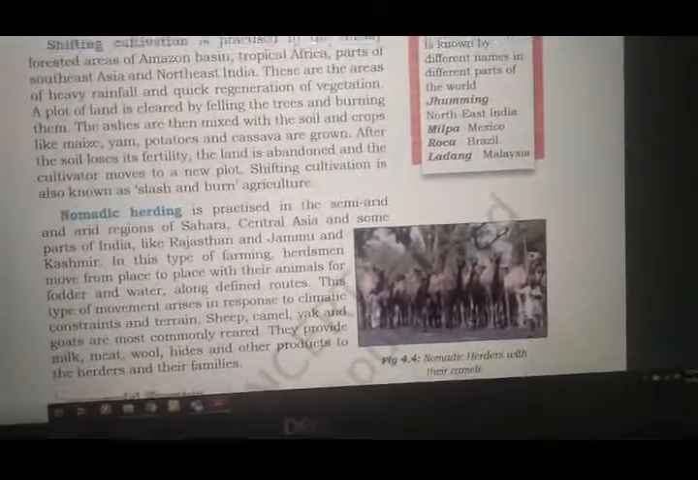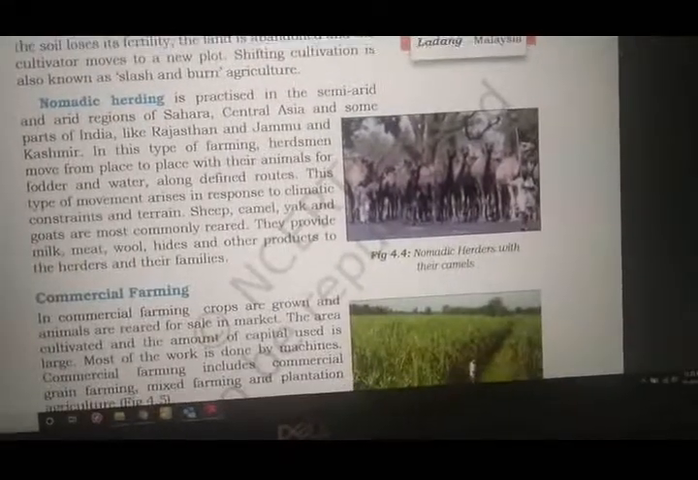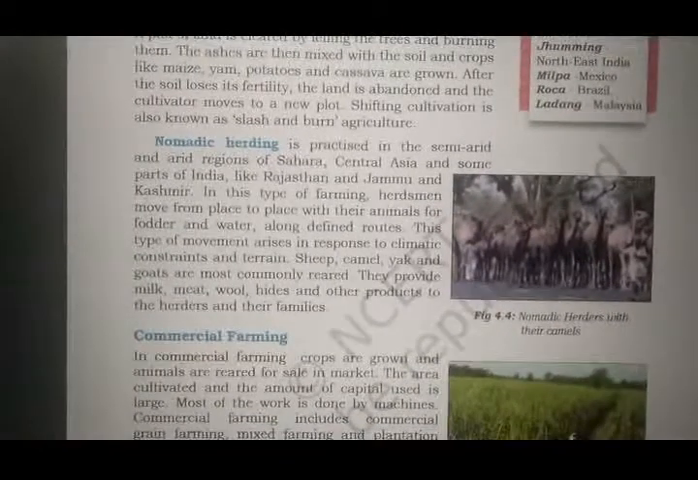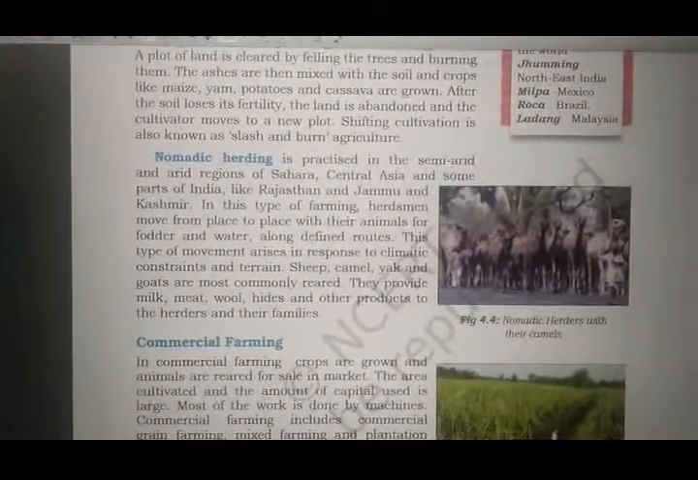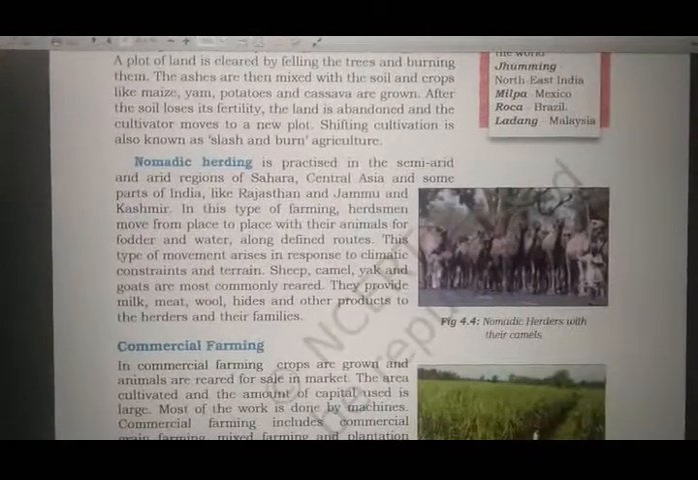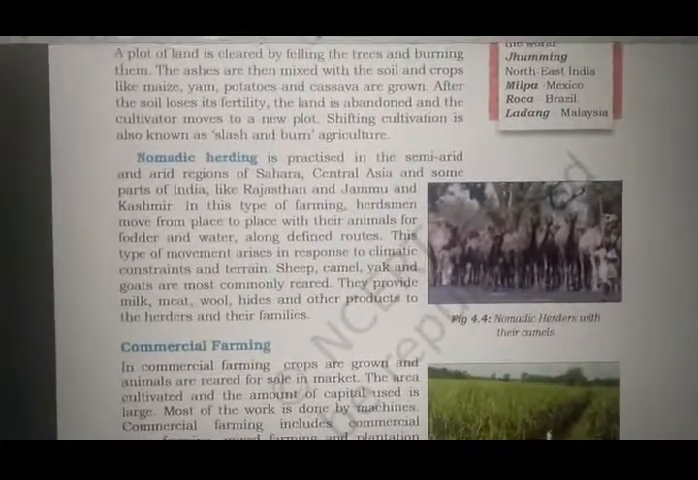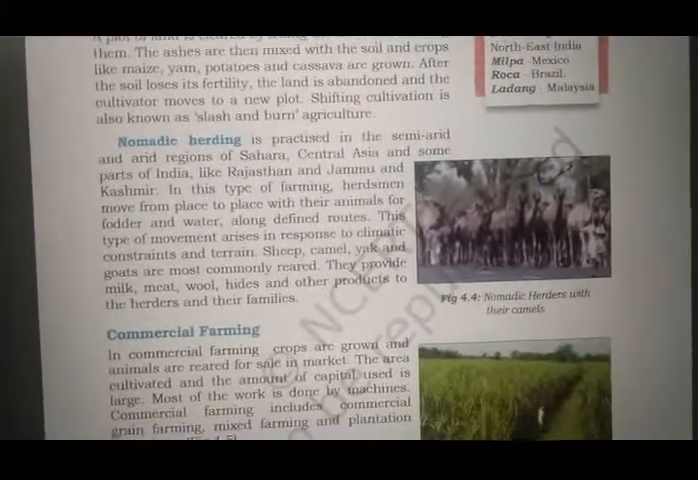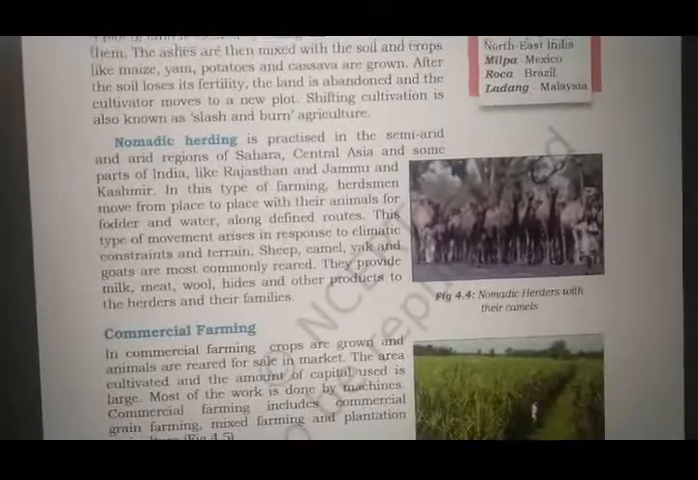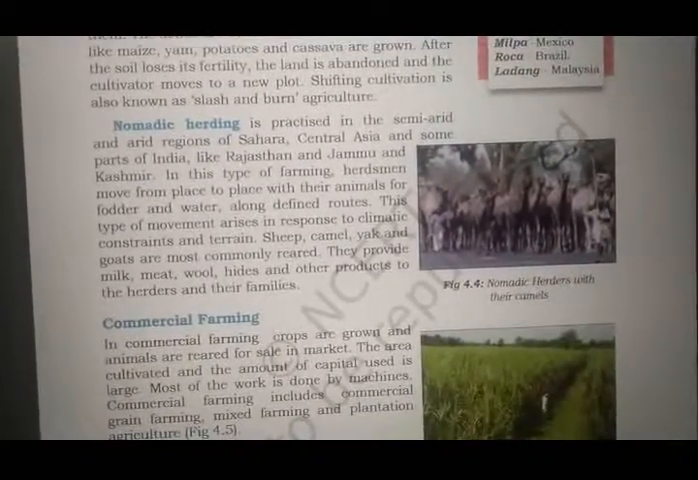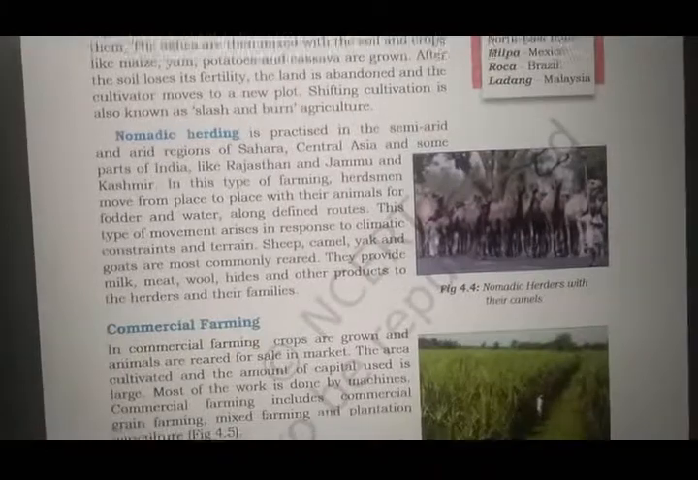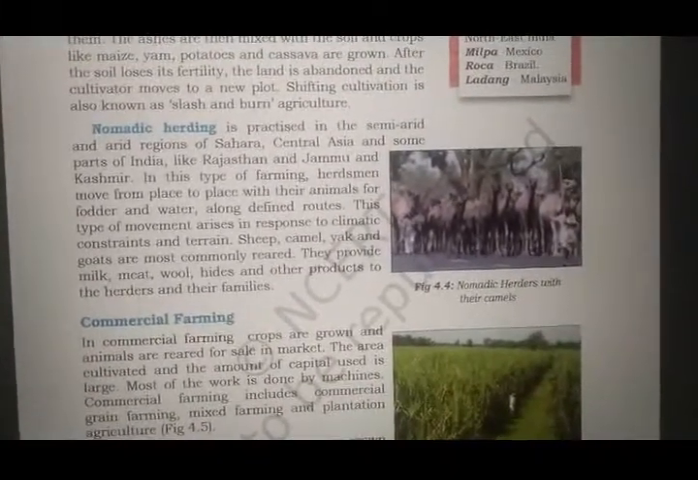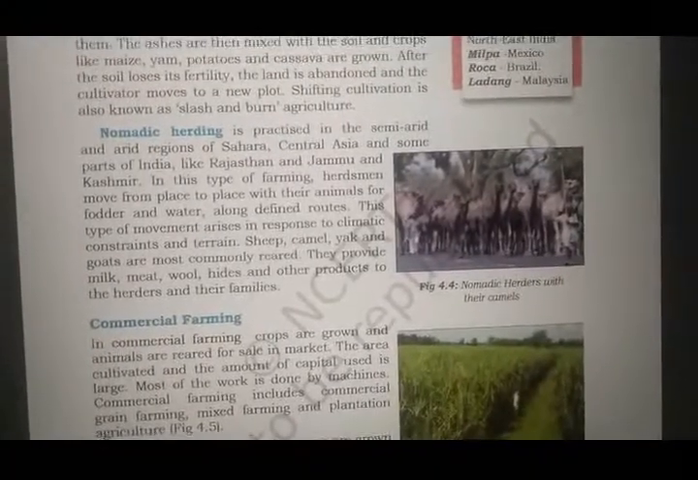Okay, now moving to the next, nomadic herding. Now what do you mean by nomadic herding? Nomadic herding is practiced in the semi-arid and arid regions of Sahara, Central Asia and some parts of India like Rajasthan and Jammu and Kashmir. So nomadic herding is practiced in the semi-arid region. That means there is land where crops are not grown very much. A little dry region. So you can find it in the arid regions of Sahara, which is a desert, Central Asia and some parts of India like Rajasthan and Jammu and Kashmir, where the vegetation is less. You can find nomadic herding going on.